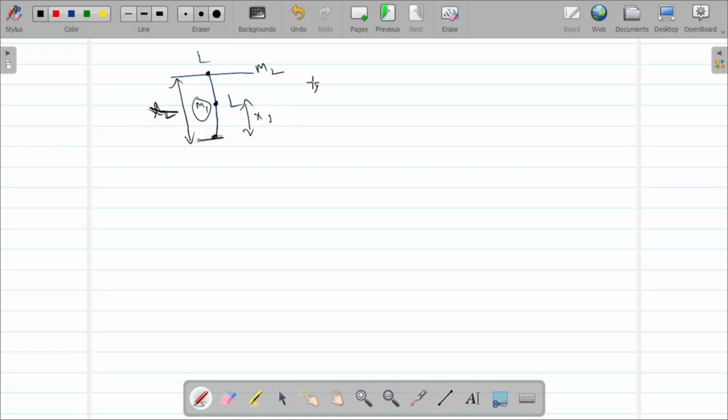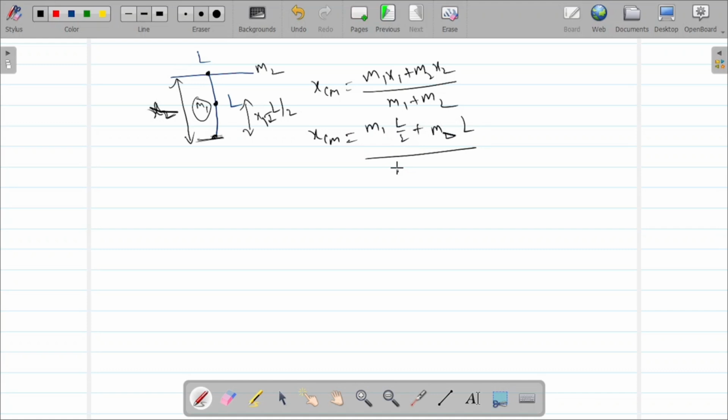Same, x center of mass equals m1 x1 plus m2 x2 by m1 plus m2. So for m1, x1 is at a distance of, this total length is L, so what will be this length? It will be L by 2. So L by 2 plus m2, x2 is at a distance of L, by m1 plus m2. Now I want to find m1.